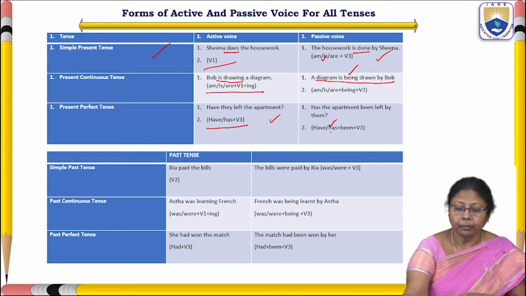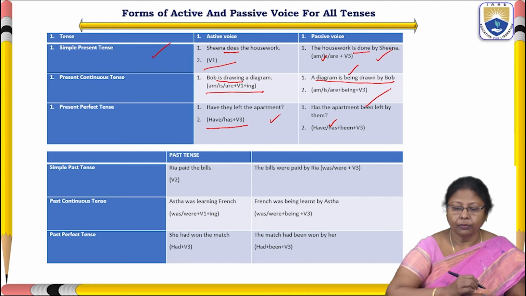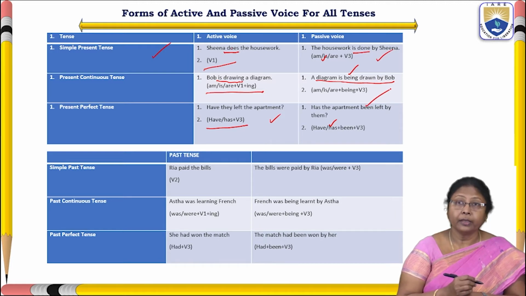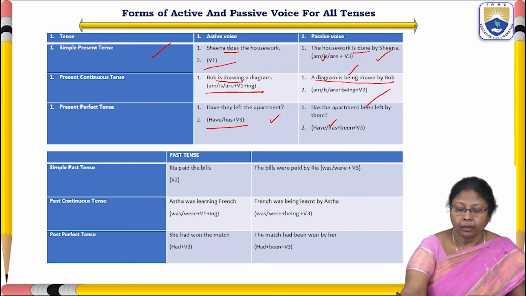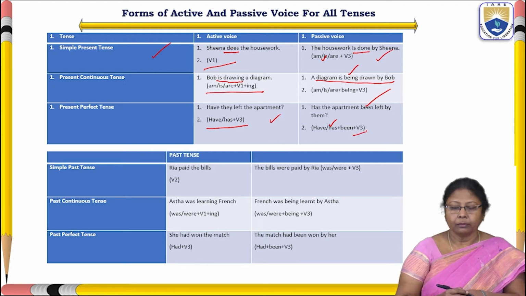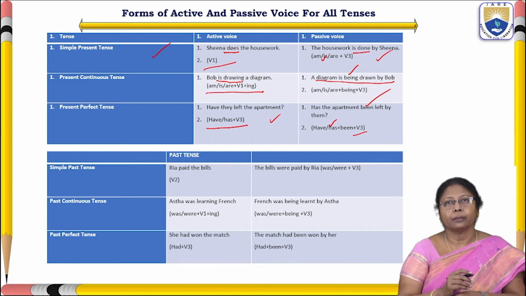Has is singular. Been is the be form of perfect tense, followed by V3. Okay. So, in this way, we have to convert the sentence.